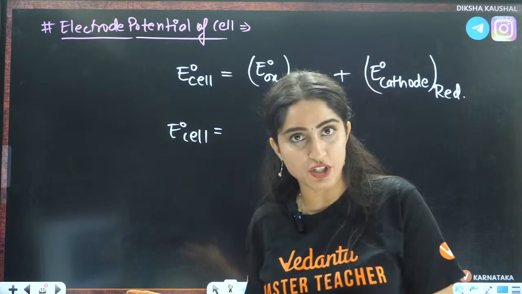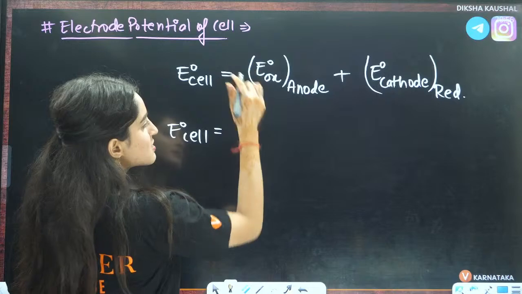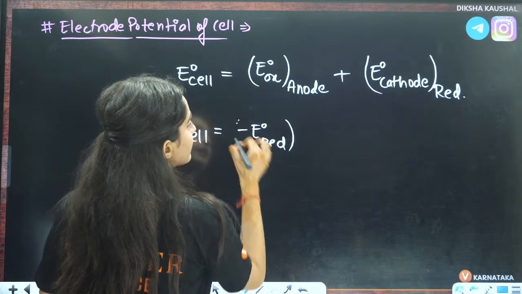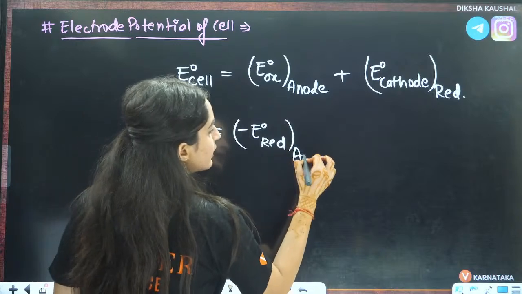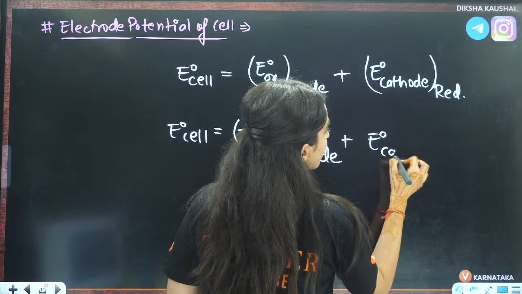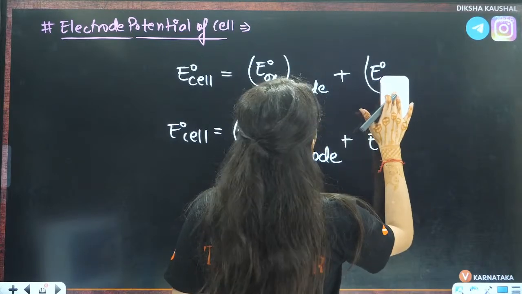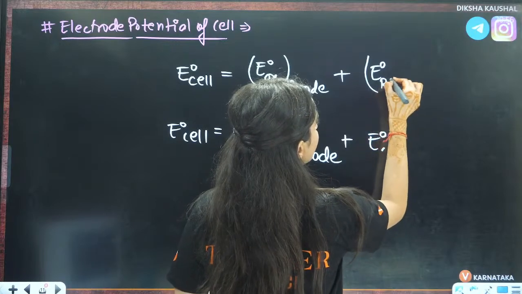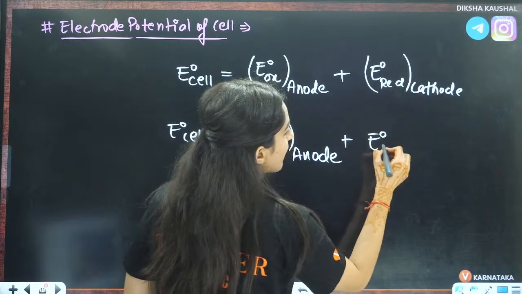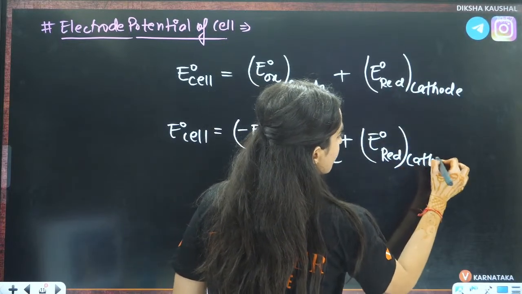So we know that this is negative, so it is E naught of reduction at anode side, plus this is E naught of cathode, or you can just write reduction at cathode. I am defining it in the form of reduction potential, not oxidation.